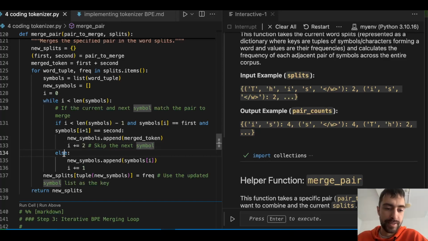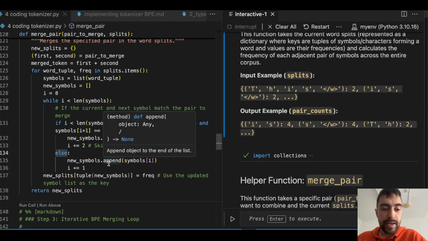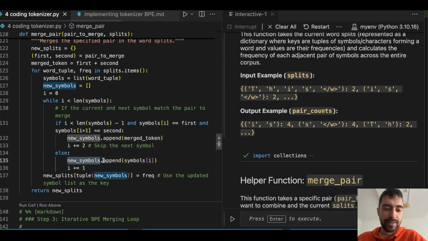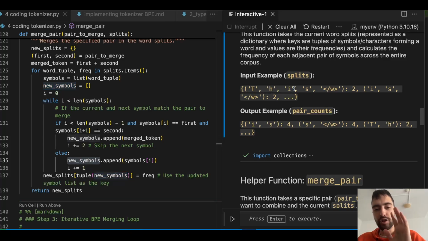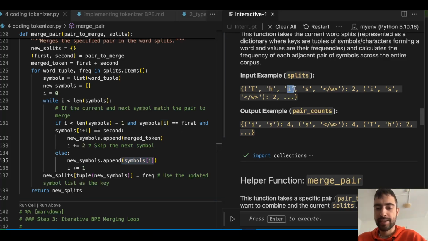But else, if we are at a point where this pair is not IS, we check the next one, it's not, okay? So we will just add this guy to the new symbols. Here, append symbols[I]. And then after we add that guy, we check the next guy. I is equal to I plus 1.